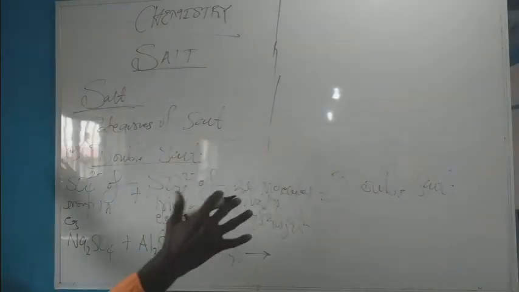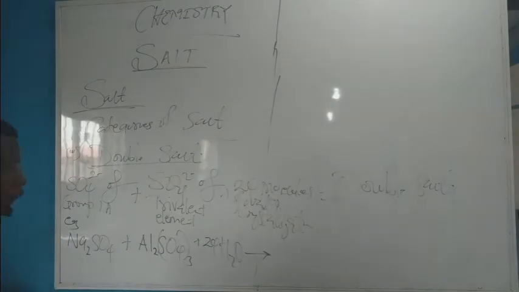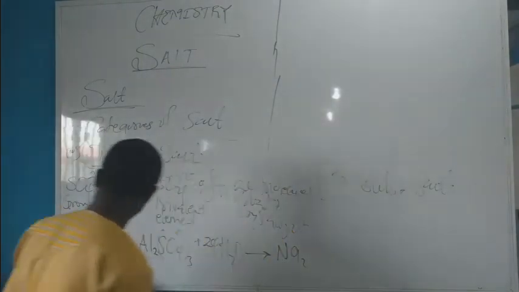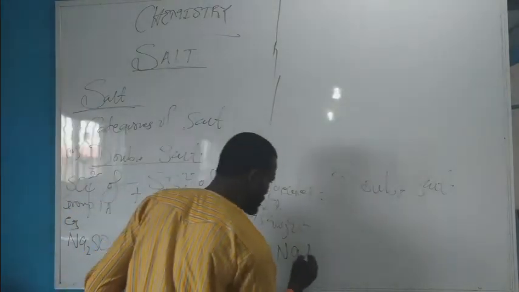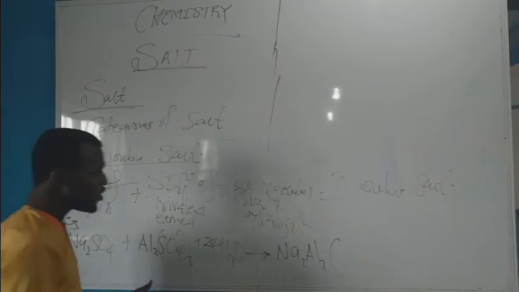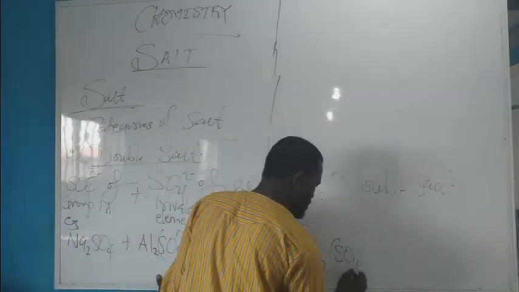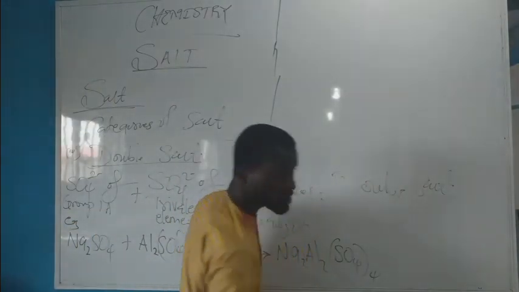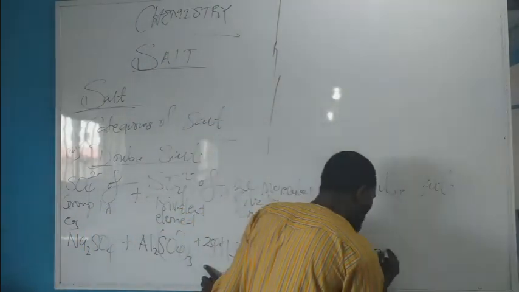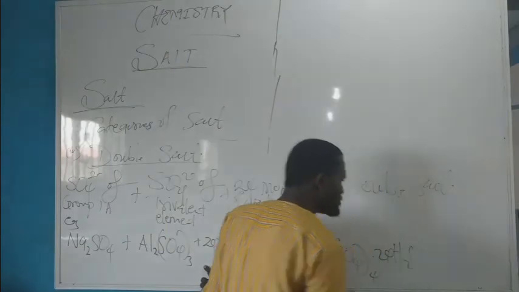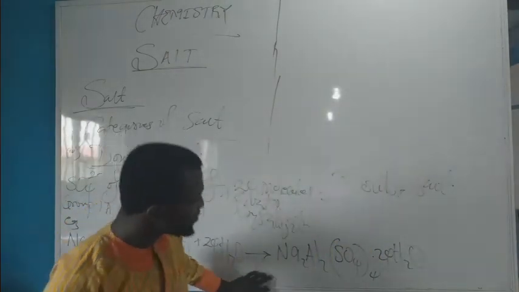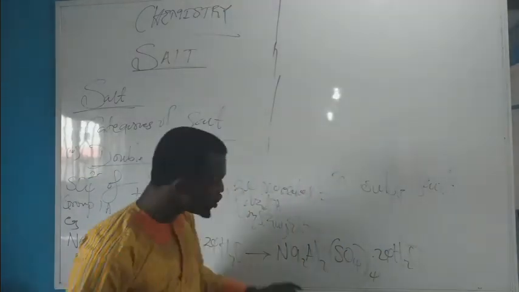Now what we have, fusing all the compounds together, we have 2 sodium, 2 aluminium, open bracket, sulfate here is 3 plus 1, here 4. So sulfate is written in parentheses and the subscript written below and to the right of the parentheses, dot 24 water. Now this can be abridged by dividing all through by 2.